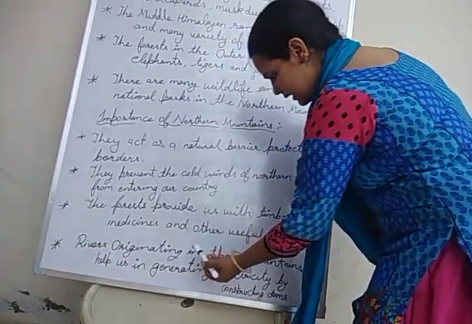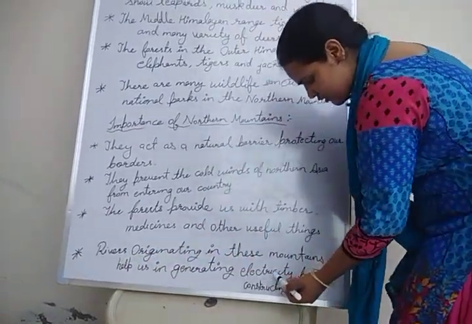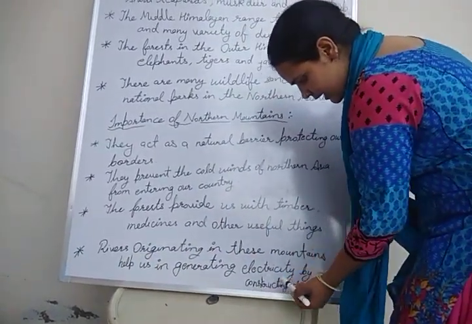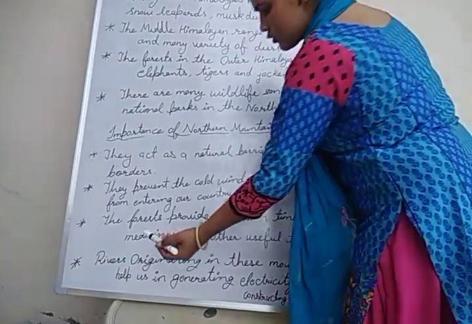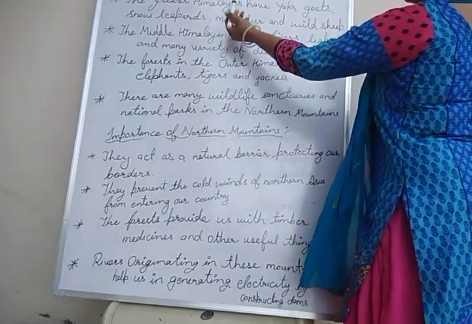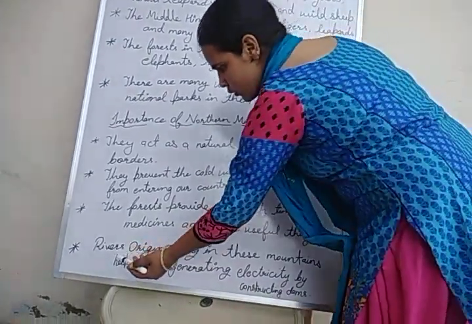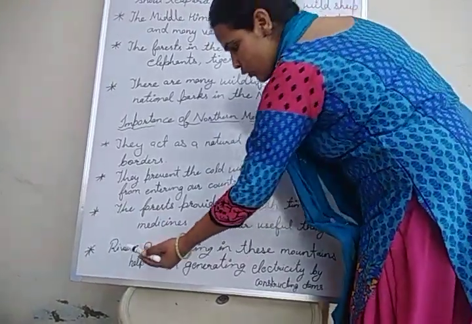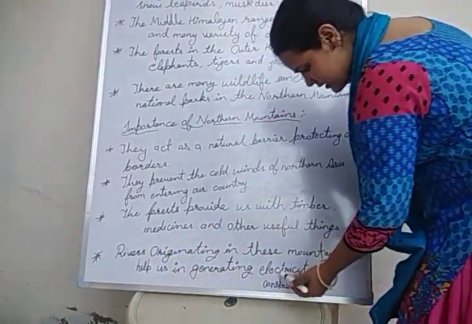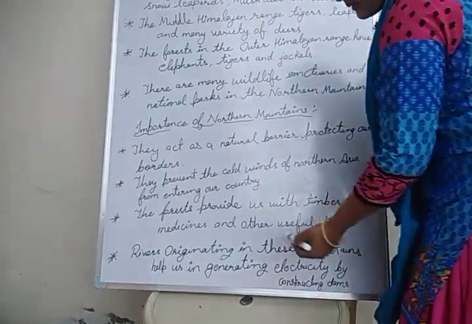Rivers originating in these mountains help us in generating electricity by constructing dams. The rivers that originate from the glaciers of the Greater Himalaya range not only give us water but also help us generate electricity by constructing dams on these rivers.